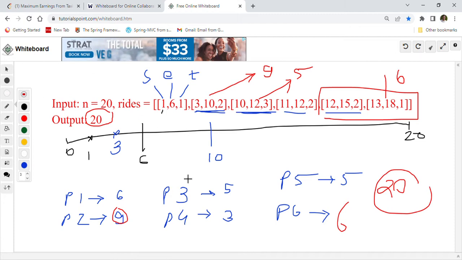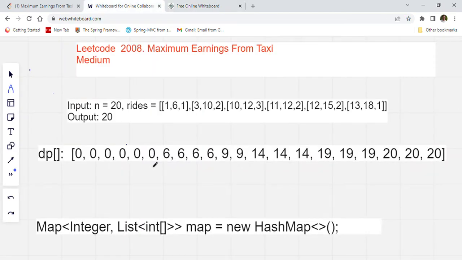So now you understood what the problem is from this example. We will take this example and go to the whiteboard, and I'll explain the logic of how we can solve this problem. This is the same example that we just talked about. Now we are going to use a dynamic programming approach to solve this problem. Dynamic programming gradually builds the solution.